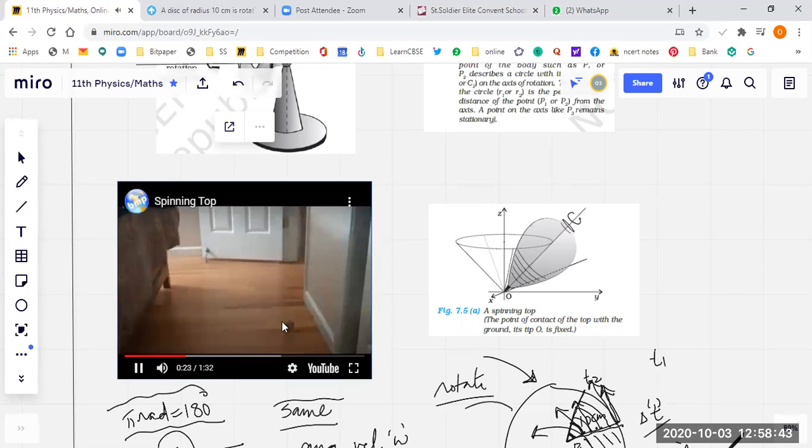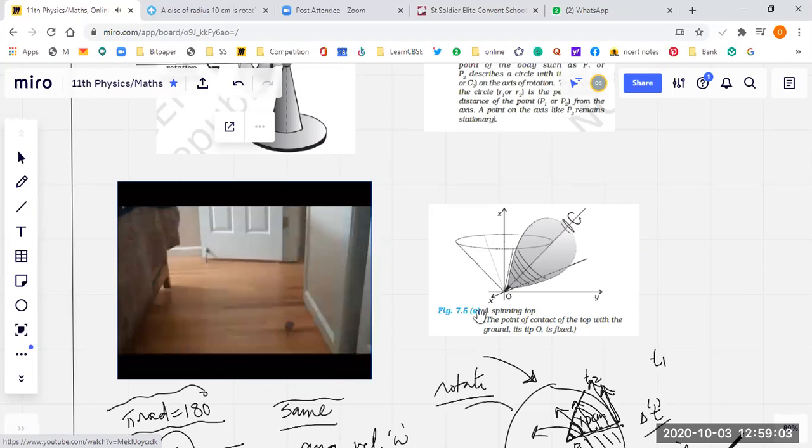You see that? So is the axis of rotation stationary? Just see, now it is stationary, but before that, isn't it making a cone? It is making a cone like this. Can you see? And the axis of rotation is changing every time. And the axis of rotation is basically along the slant length of this cone. See again.